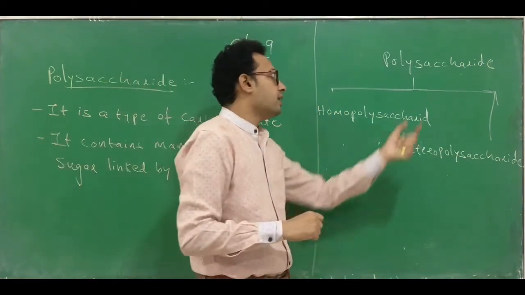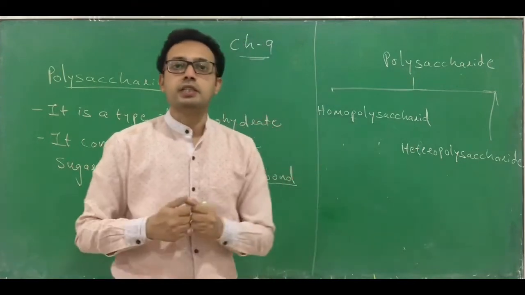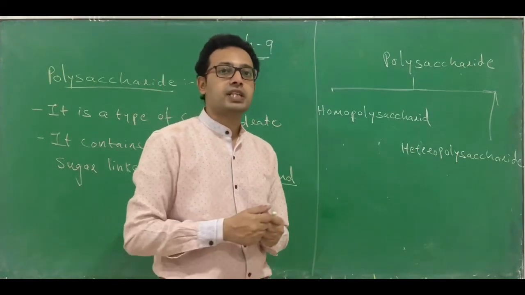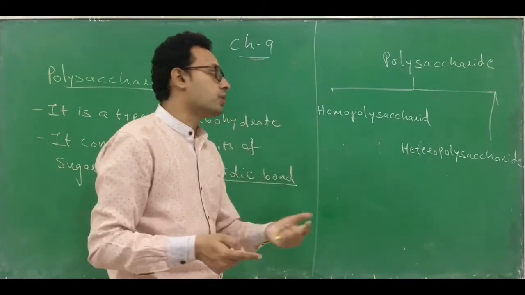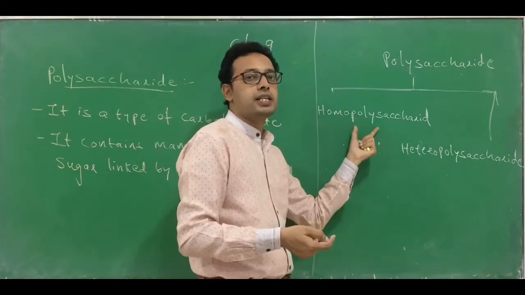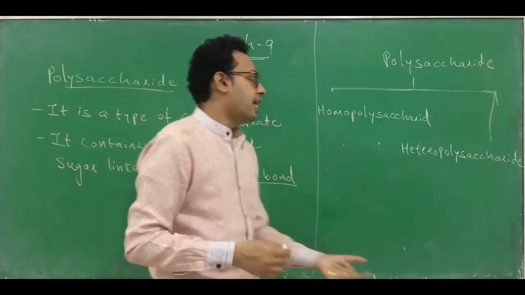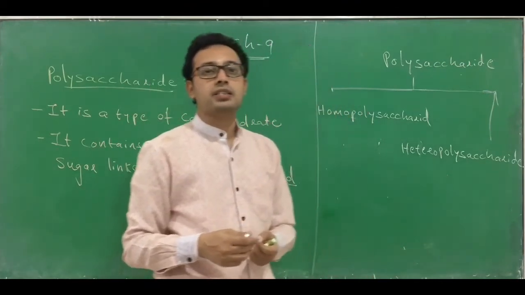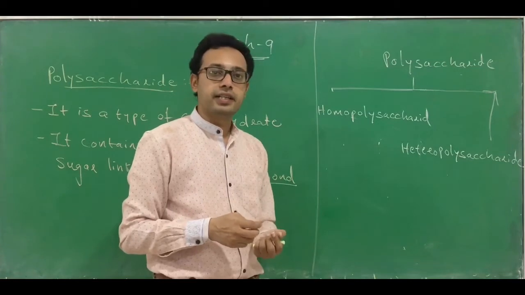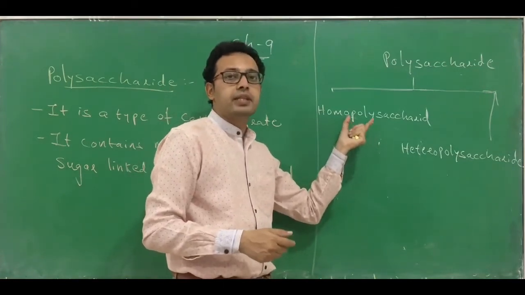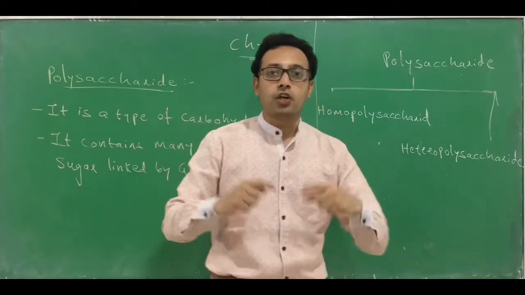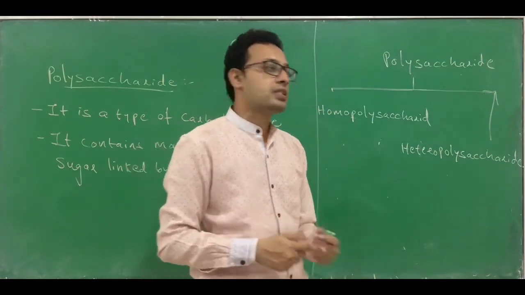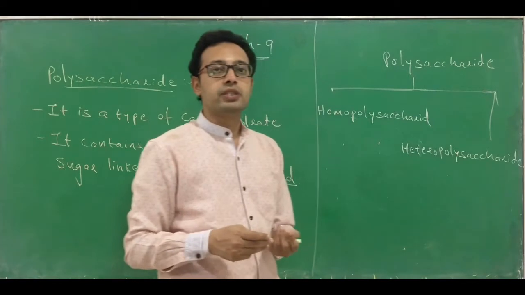All of you know that the polysaccharide contains many units of a monosaccharide or sugar. But if all the units present in the sugar are the same, then it is called homopolysaccharide. And if they are different, then this is called heteropolysaccharide. Clear? If all the units are the same, it is homopolysaccharide. If the units are not the same or different units are present, then this is called heteropolysaccharide.